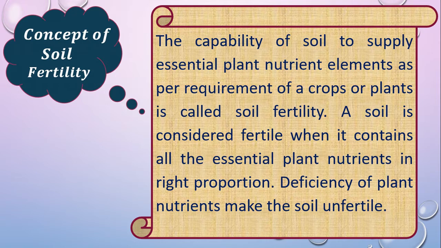We know that soil has all types of nutrients and plants get all types of nutrients from the soil in different forms. So soil fertility means when all the essential plant nutrients are present in the soil, that means the soil has all the requirements. If any definition comes, you have to write down the first 3 lines: the capability of soil to supply essential plant nutrient elements as per requirement of a crop or plant is called soil fertility.